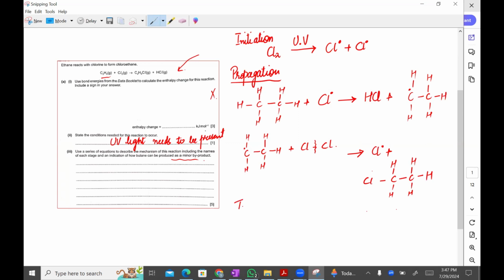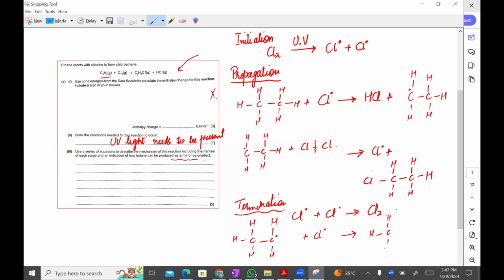Then moving further towards termination. In termination, we have to show that Cl dot reacts with Cl dot, forming Cl2. And then this chlorine free radical is going to combine with this carbon, hydrogen radical, the dot here, and it is going to combine like this.